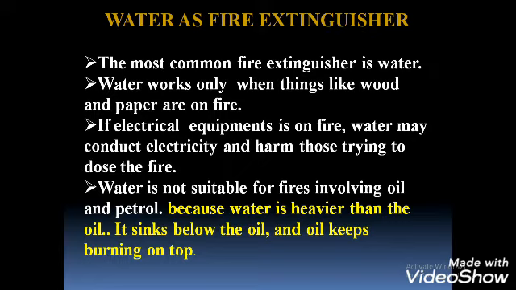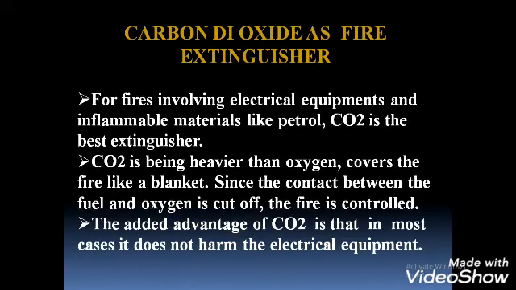Okay. Then for fires involving electrical equipment and inflammable materials like petrol, carbon dioxide is the best extinguisher. Okay, in the case of this oil and petrol fire, what happened? Water cannot be used. So there is another fire extinguisher, that is carbon dioxide as fire extinguisher. It is a very important one.